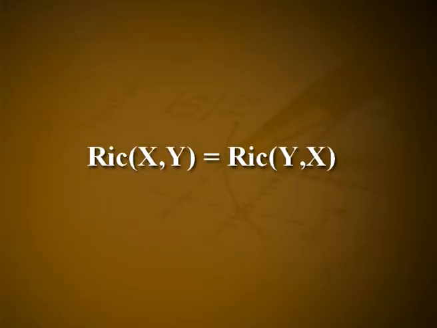Proposition: the Ricci tensor of a Riemannian manifold is a symmetric tensor, that is Ric of x y is equal to Ric of y x. Proof: let E1, E2, etc., En be an orthonormal basis in TpM, where p is an arbitrary point in the Riemannian manifold M.